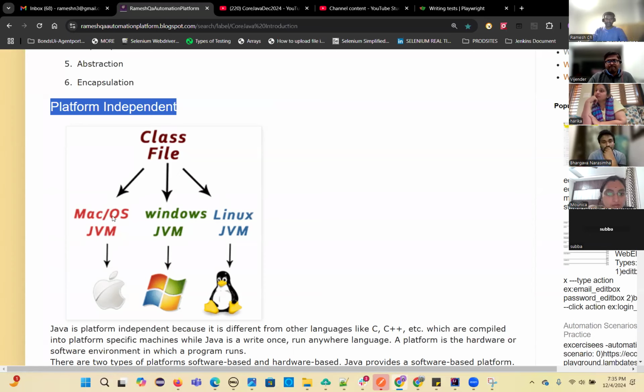Whether it's Mac, Windows, or Linux, the same class file will be given, but the JVMs are different. The Mac JVM is different, the Linux JVM is different, the Windows JVM is different, but still the same class file will work for all operating systems. How is it possible?